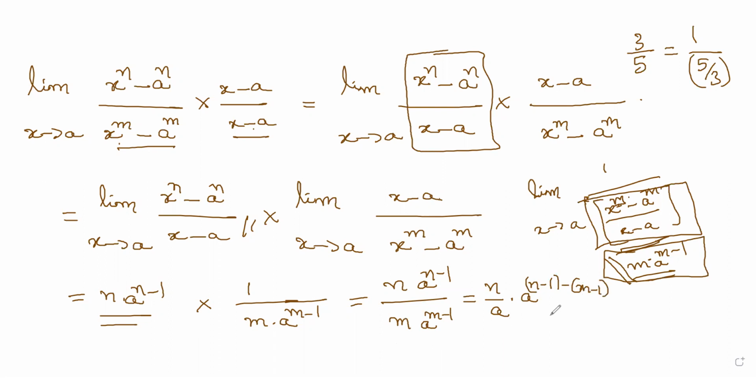So just take the subtraction, you will get n minus m. The 1 gets cancelled. So it is n by m into a power n minus m. This is what you get. Clear? Now this is how we solve the problem. Now based on this, some questions will come, that we'll deal with later. This is one kind of stuff.